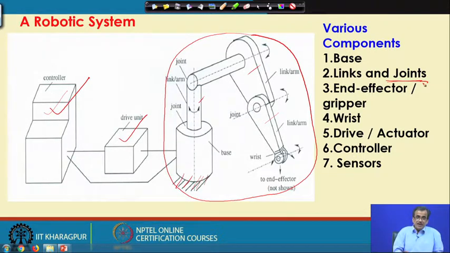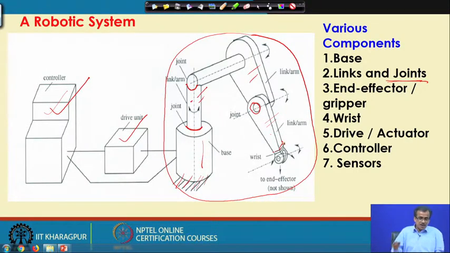For example, say I consider that this is the base of this particular manipulator and this is the next link. So, in between these two we have a joint here. Similarly, in between this link and that link we have a joint here. Similarly, here in between this link and that link we have a joint here. Between this and this we have another joint here. So, in between two links we have a particular joint.